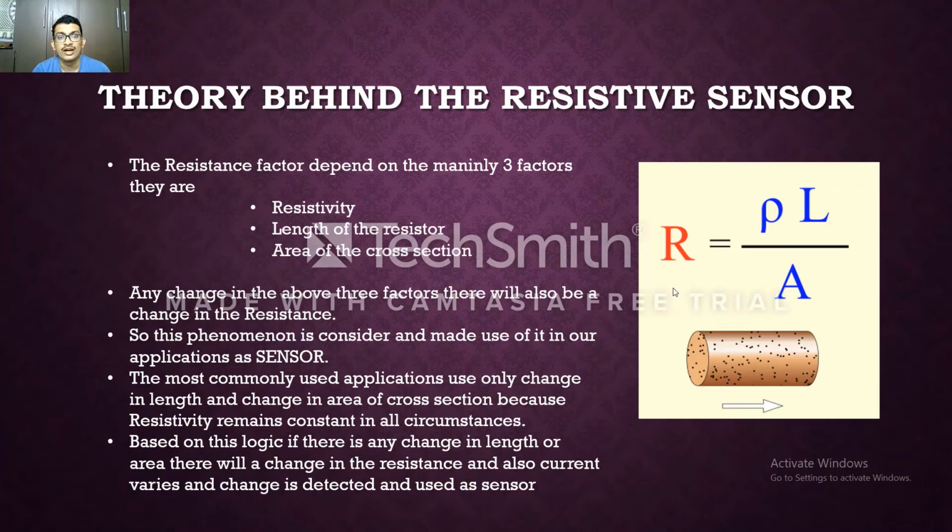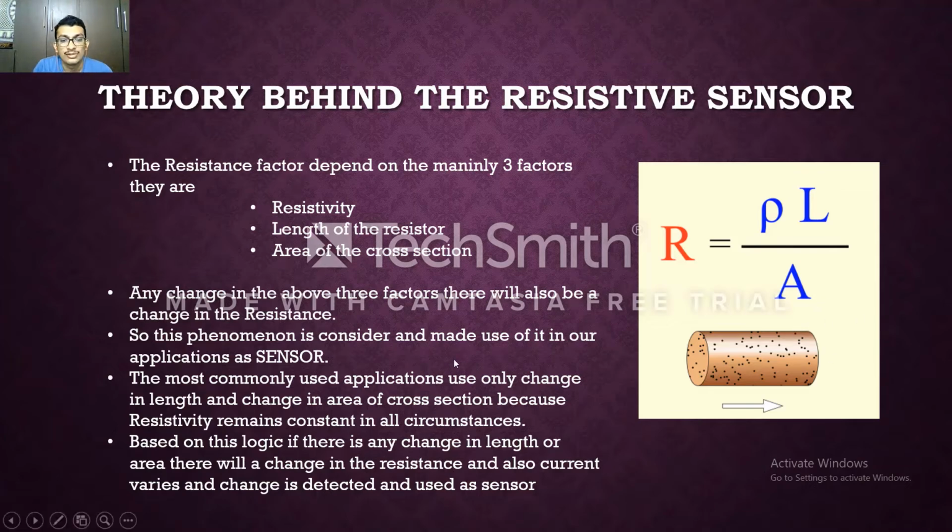So as we said, one type of energy is being converted into another type. The other type here is electrical energy, which depends on current and voltage. So when there is a change in resistance, there will be a change in voltage and current. So here some particular factor is being sensed. The changed factors are length and area.